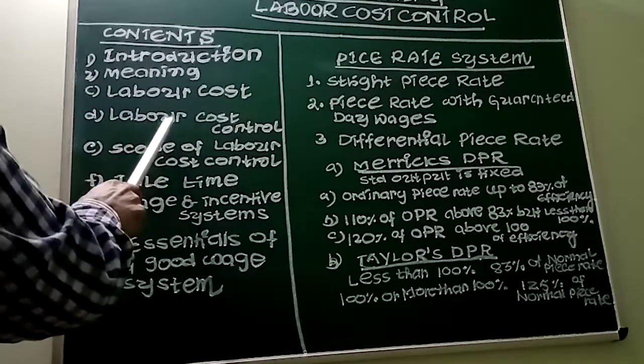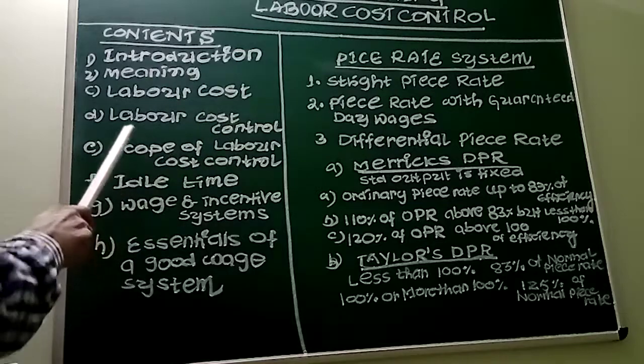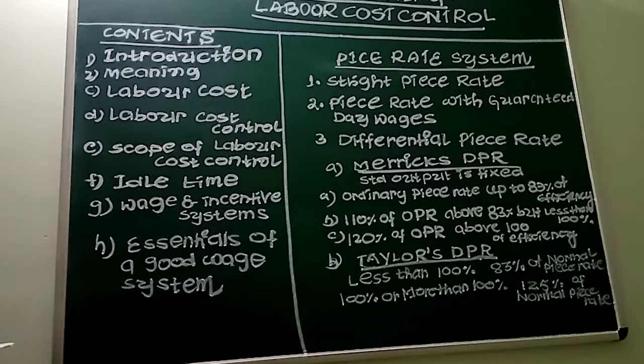Now we shall proceed to labor cost control, the exact meaning of labor cost control. Labor cost control means the control over the cost incurred on labor. Control over labor cost does not imply control over the size of the wage bill, and it also does not imply that the wages of each worker should be kept as low as possible. It means aiming at keeping the wages cost per unit of output as low as possible. That's the meaning of labor cost control.